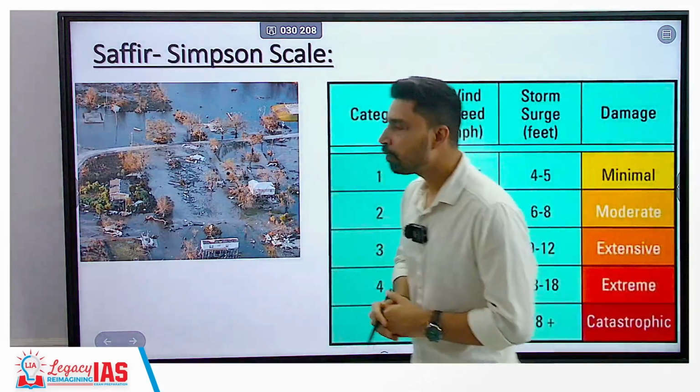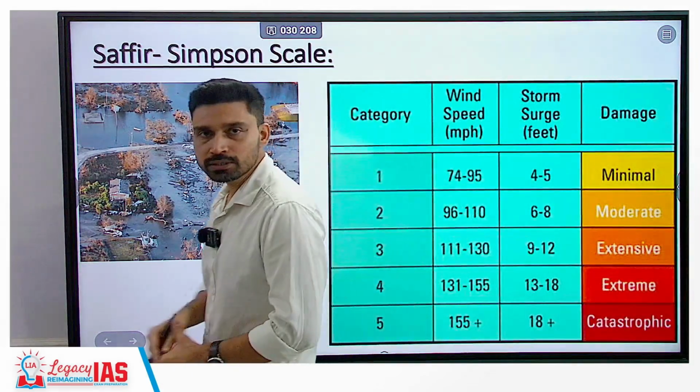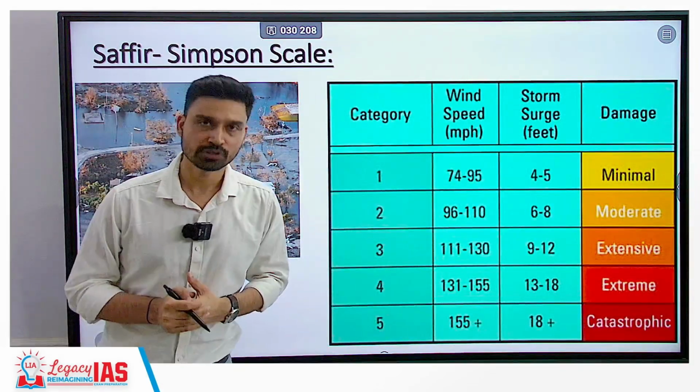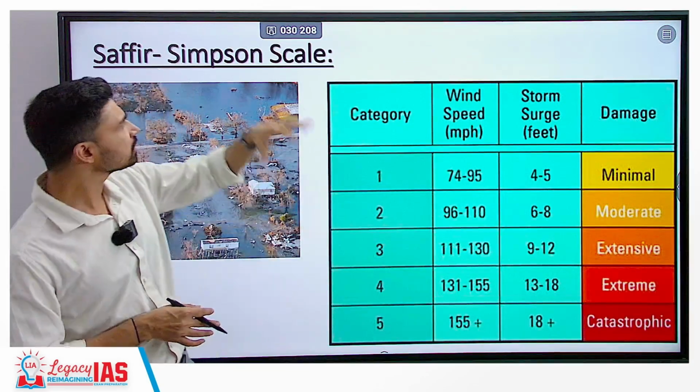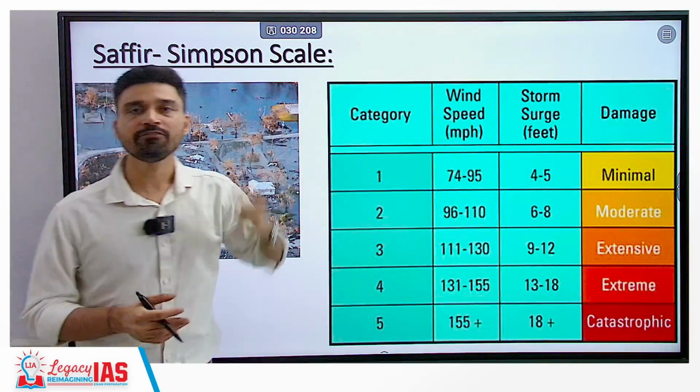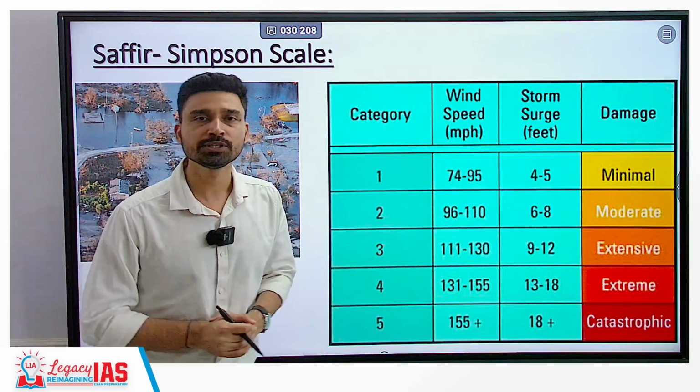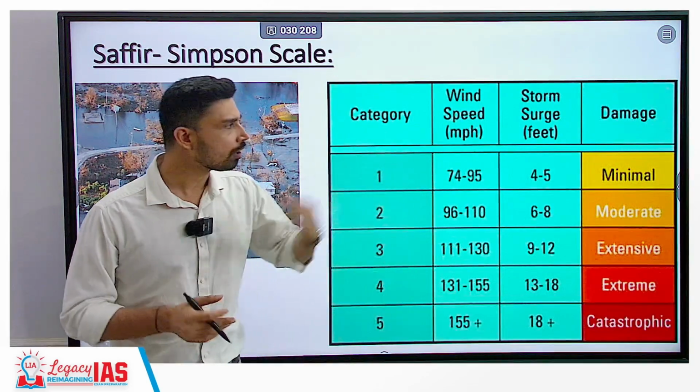Now, as far as the hurricane is concerned, in the US the term that is used for the tropical cyclonic system is hurricane, and the US uses a scale that is well known across the world as well, called the Saffir-Simpson scale, and this scale measures the wind strength of the cyclone.